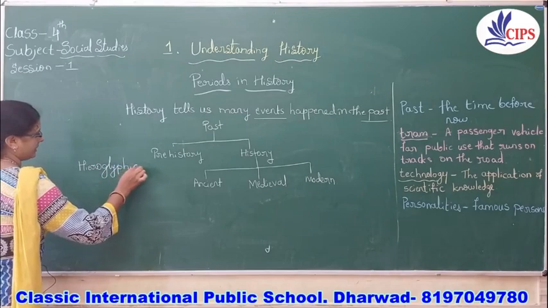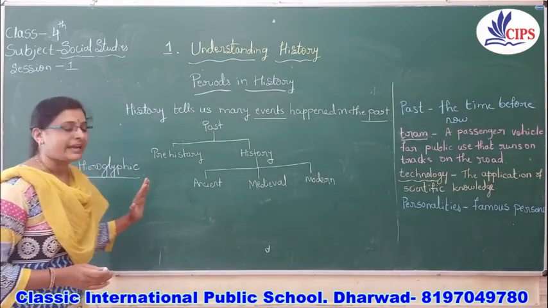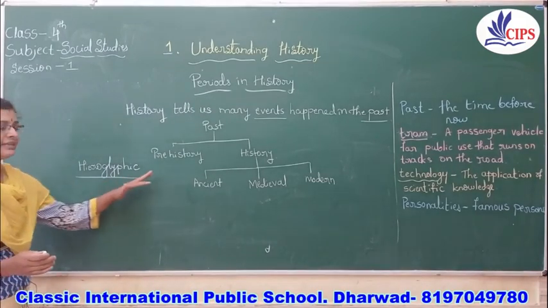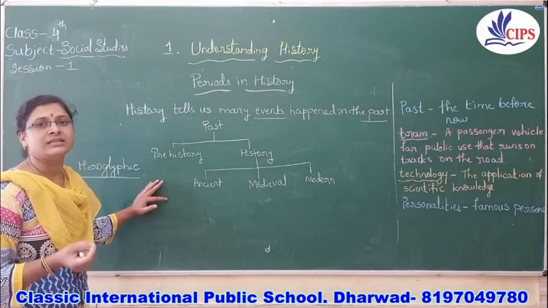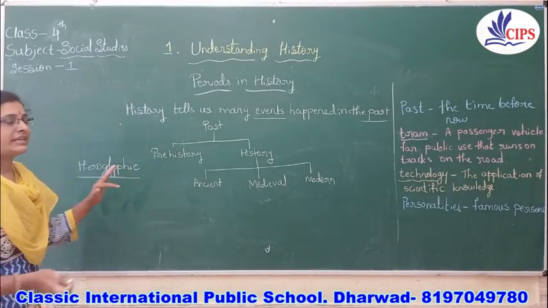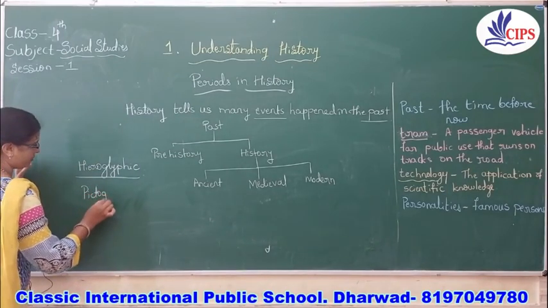In this form of writing, the characters, meaning letters, look like pictures. That's why this style of writing is called pictographic writing.